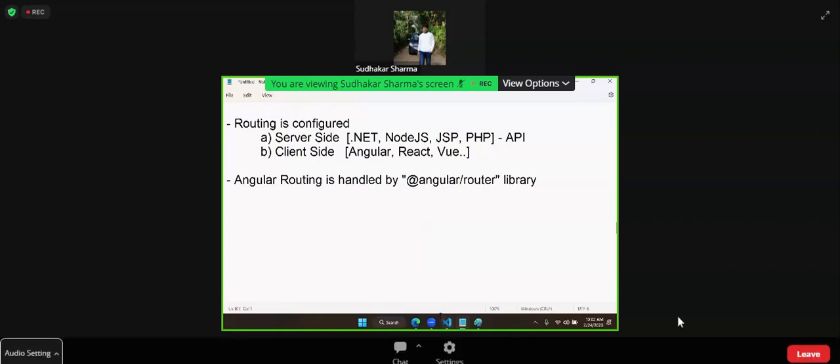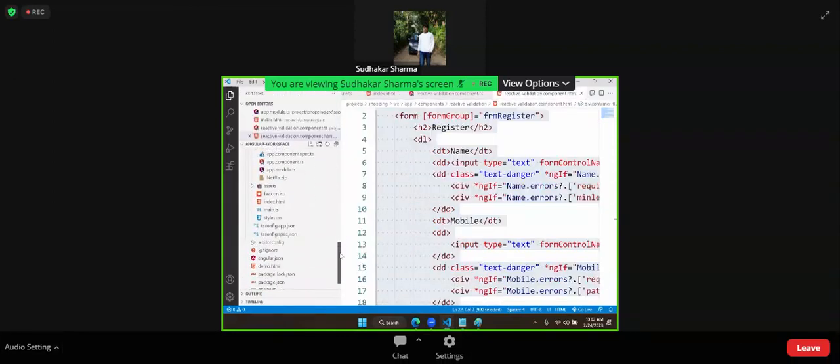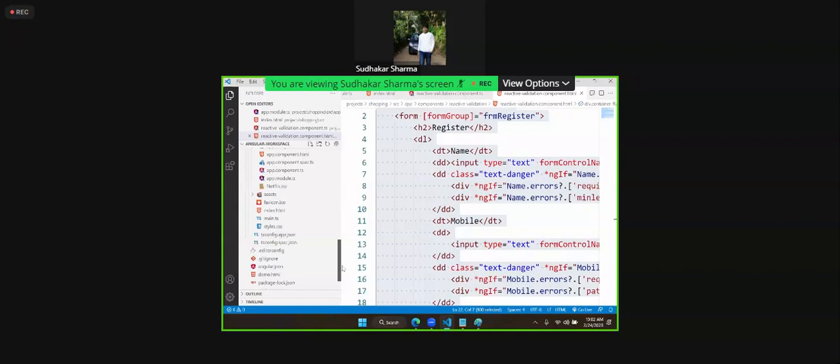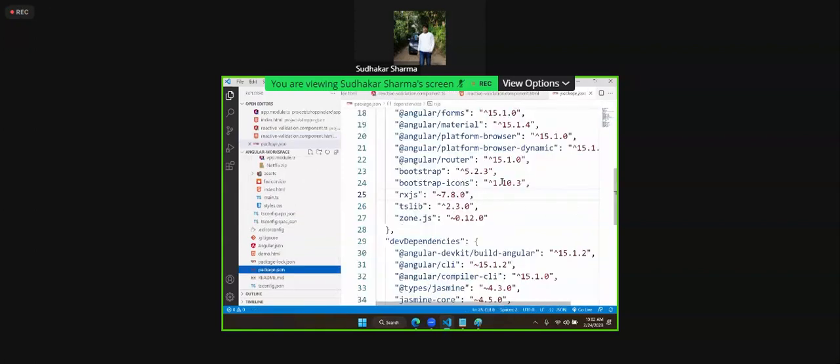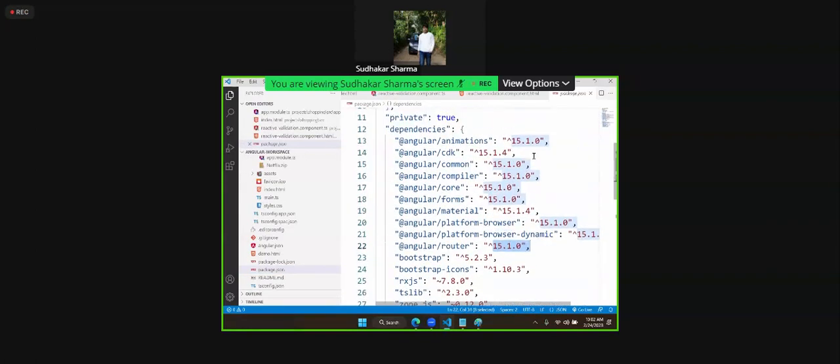You see, this is our project. In our project, we go to the package.json file. In package.json, the router is currently the same version here, 15.1.0. But see, all versions are not similar now. The material version is 15.1.4. Minor releases will be there, but now it is no problem.